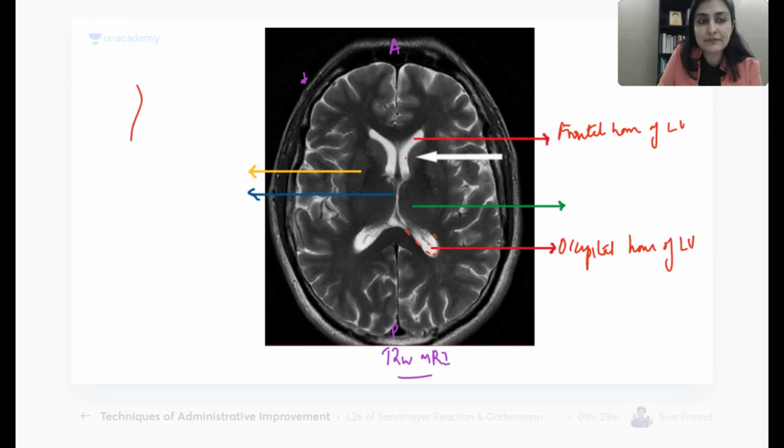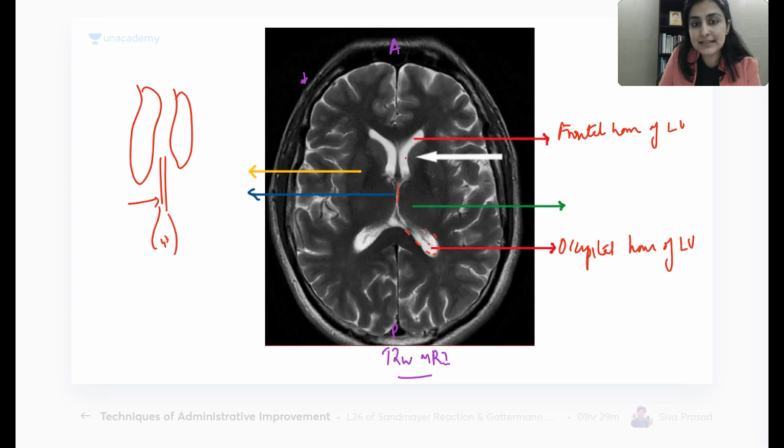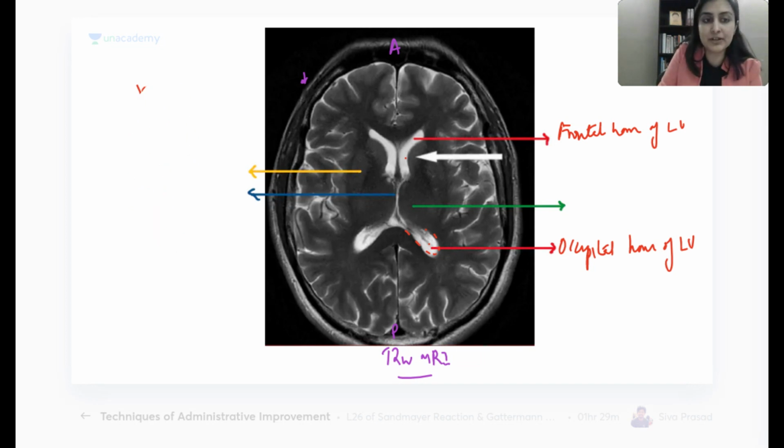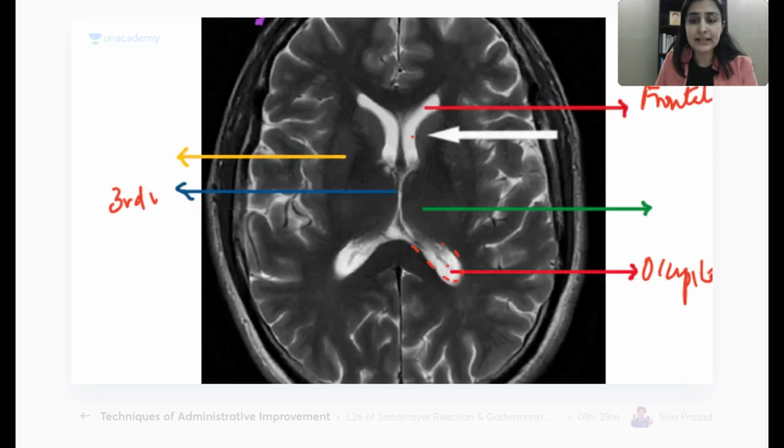What is this blue arrow? If this is the lateral ventricle and it has to go down, it will go down through which ventricle and then open into the fourth ventricle? This is the third ventricle. Alright, so whenever you see a slit-like ventricle in the midline, this blue arrow will be your third ventricle, remember. Now, one minute. What is that structure which connects the lateral ventricle to the third ventricle? What is that foramen called in between the two?